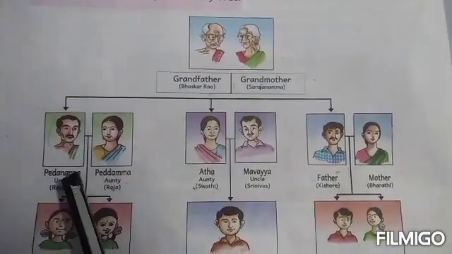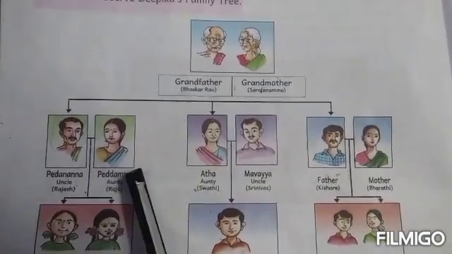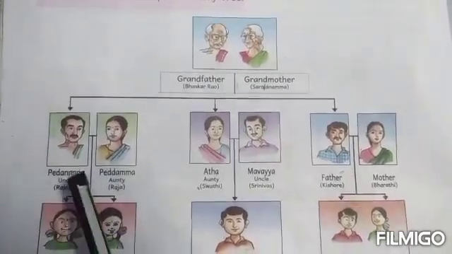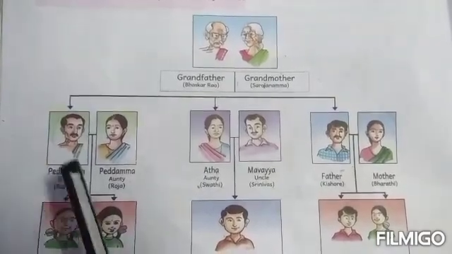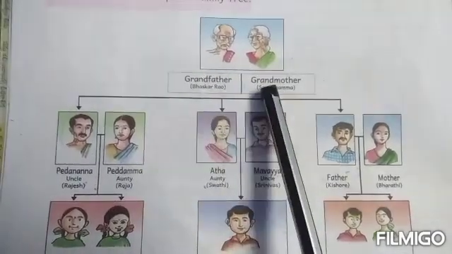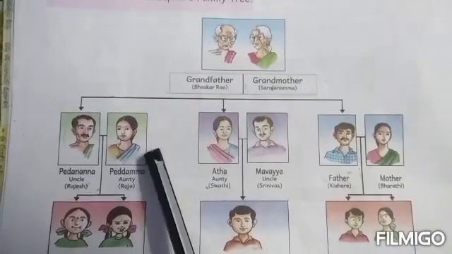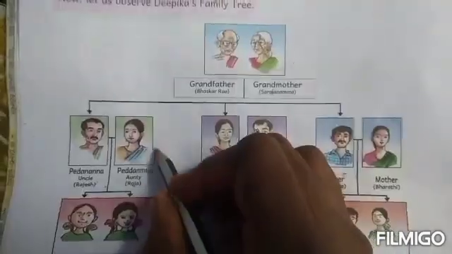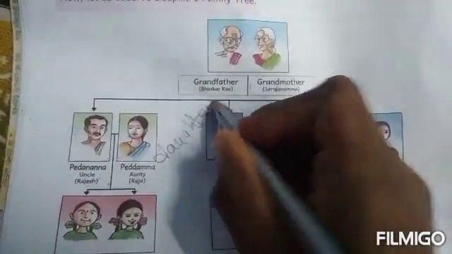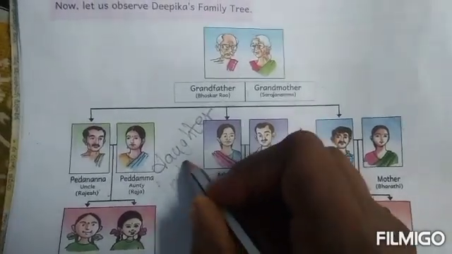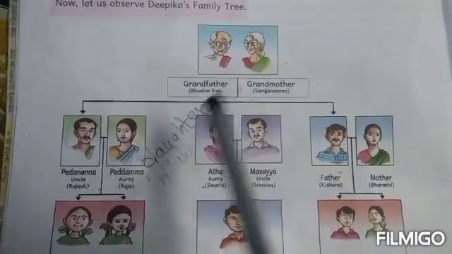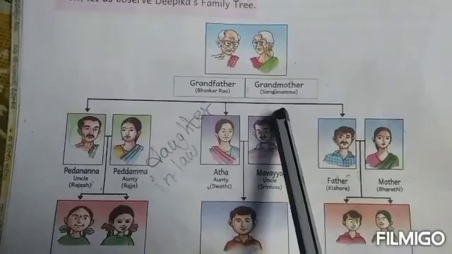Next, Rajesh married Roja. What is the relation between Roja and Rajesh? Roja is wife of Rajesh. Rajesh is husband of Roja. What is the relation between Roja and Bhaskarrao, Sarojamma? Roja is daughter-in-law. D-A-U-G-H-T-E-R, I-N-L-A-W. Daughter-in-law. Roja is daughter-in-law of Bhaskarrao and Sarojamma.